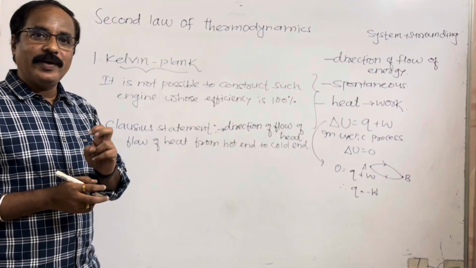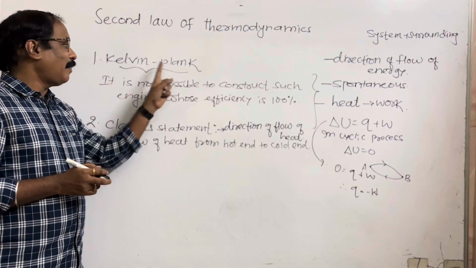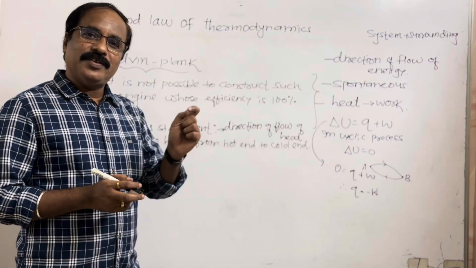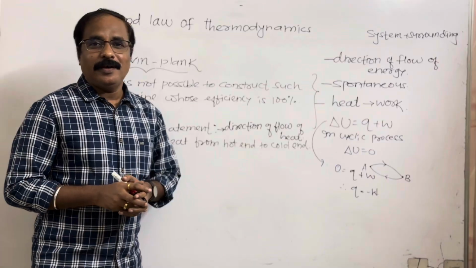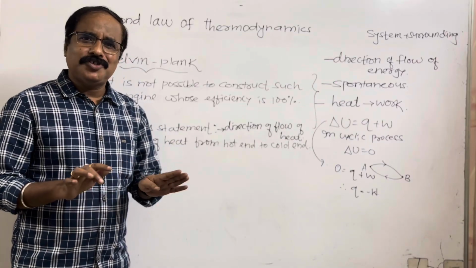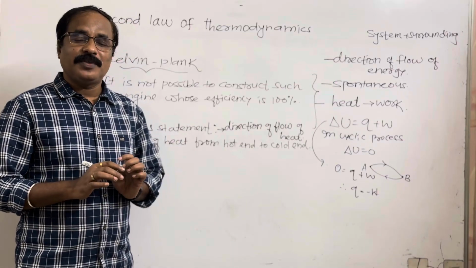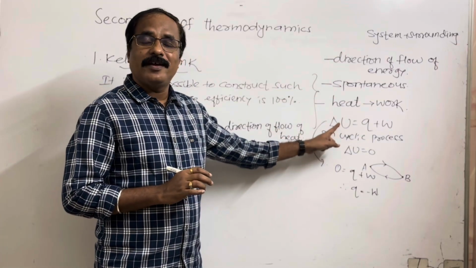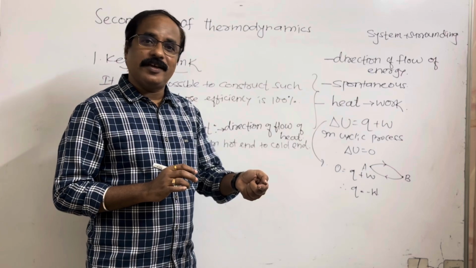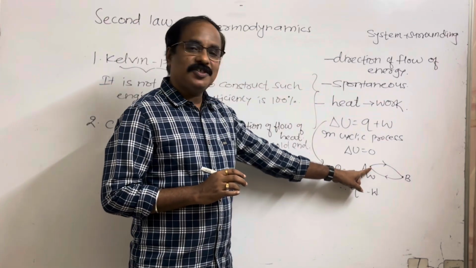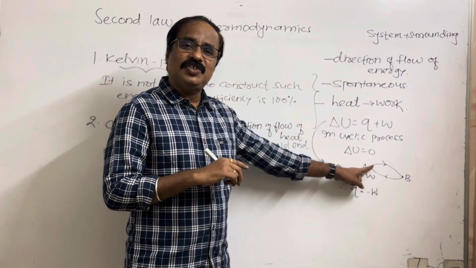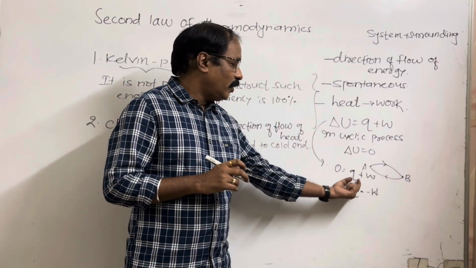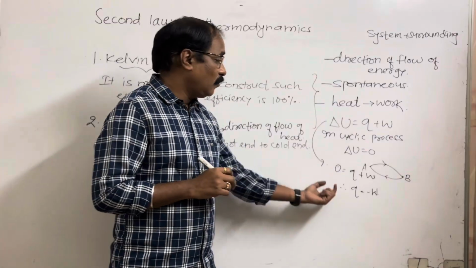Statement number 1, Kelvin-Planck statement. It is not possible to construct such engine whose efficiency is 100%. And it is not possible for any system to work in a cyclic process. What happens in cyclic process? In a cyclic process, delta U 0 होता है, and a change in internal energy 0 होती है. क्यों? Because internal energy is the state function. It depends on only initial and final state. So it's 0 है. So 0 equal to what? Q plus W. And Q equal to minus W.